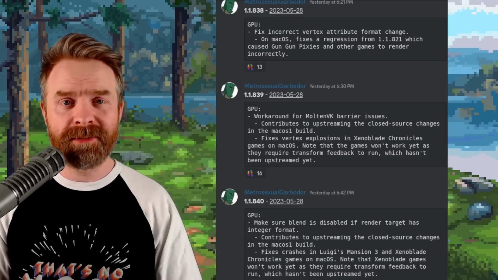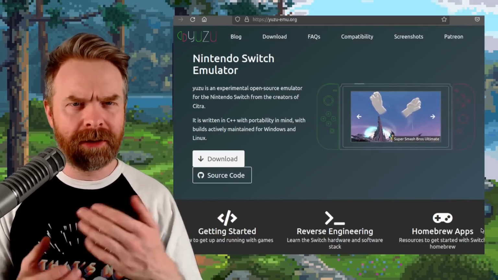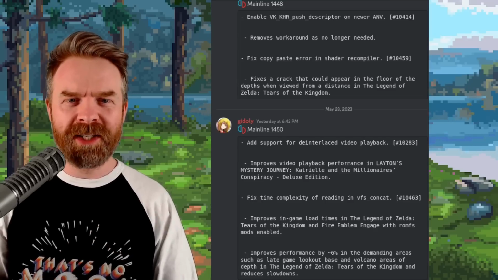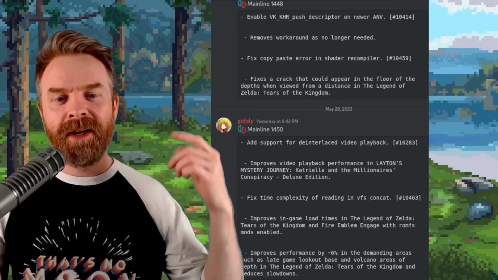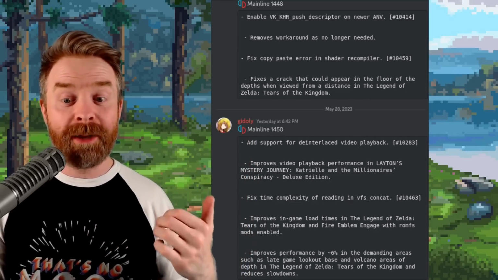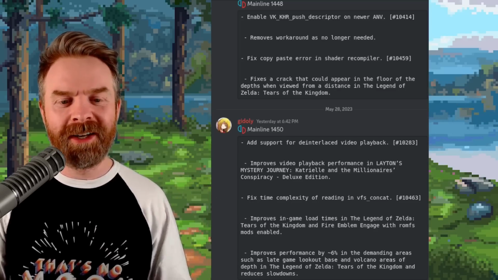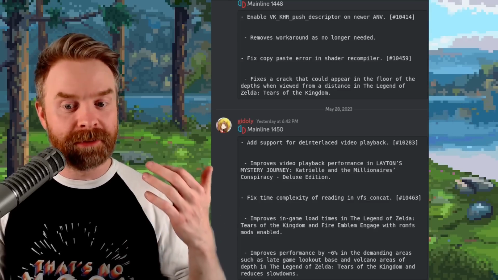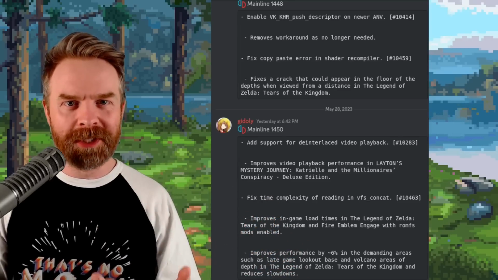Moving on, and we're still talking about Nintendo Switch emulation, but switching over to Yuzu, the other Switch emulator on PC, and this one also got a brand new update. So in mainline build 1448, it fixes a graphical issue that could appear in the depths in Tears of the Kingdom. In mainline version 1450, we've got some performance improvements. It improves in-game load times in Tears of the Kingdom and Fire Emblem Engage with ROMFS mods enabled. And it also improves performance by about 6% in the demanding areas such as late game lookout, and I'm not going to keep reading that because it's spoilers, but there are improvements for Tears of the Kingdom.